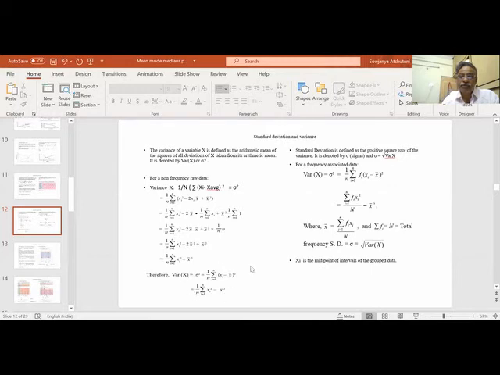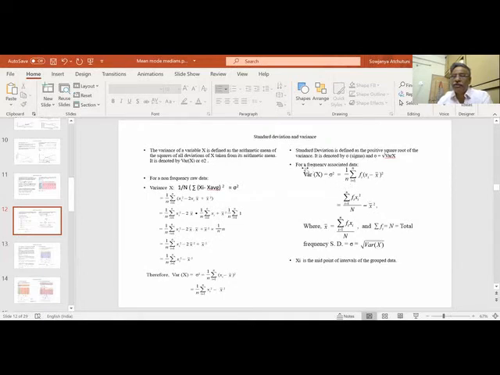So both formulas are okay. This is called variance. Now standard deviation is defined as the root of variance. So sigma square will convert to sigma, and we have to take the root of this.